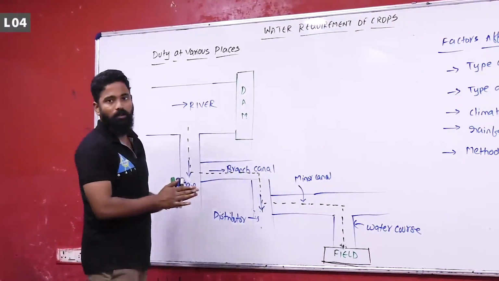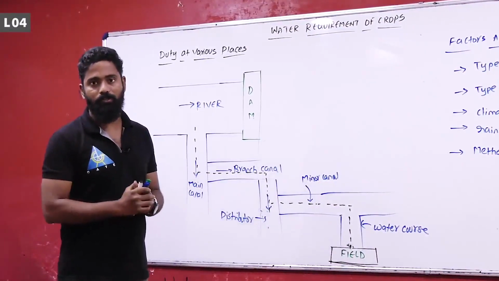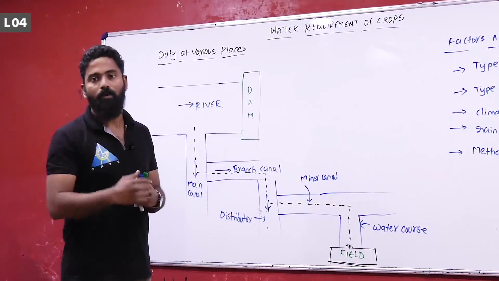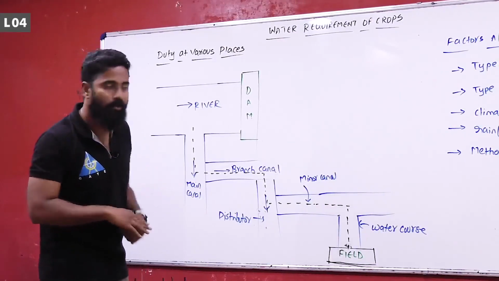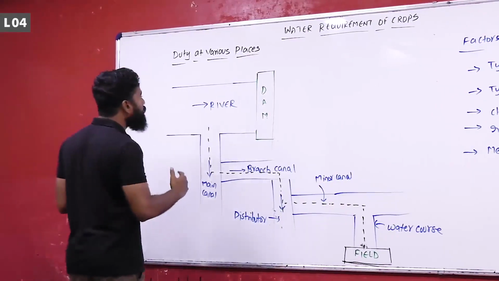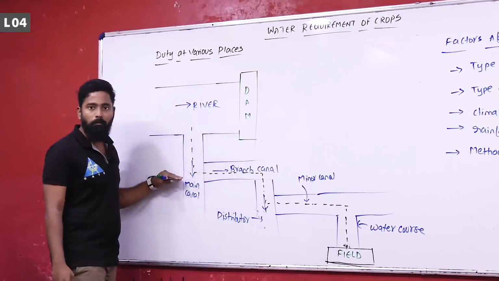Duty means the amount of area irrigated for a given discharge, right, hectares per cumec. 1 cumec of water will irrigate how much area, that is the idea. Now, if you see duty of the water at different places, this is the river, from the river water enters into the main canal.